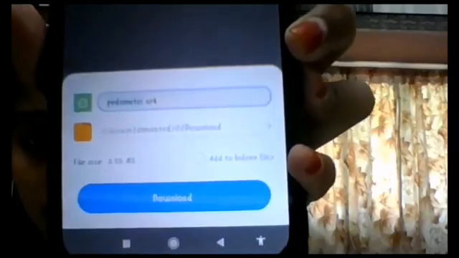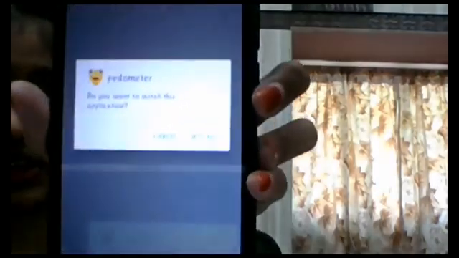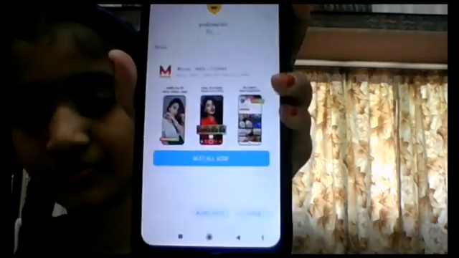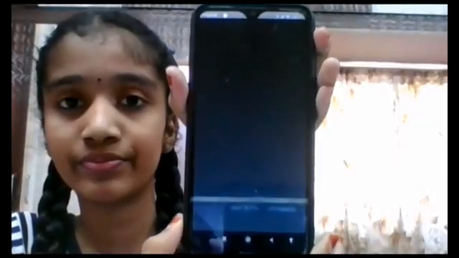So now it shows something like pedometer APK, and you're going to give the download option right here, and it'll start downloading. Let's wait for some time till it downloads. Now it's downloaded. Now it's asking me, do you want to install this application? So you're going to give the install option right here and wait till it installs fully. Now it got installed completely and it's opening. Let me give the open option to open my particular app. And right here, my app is done.